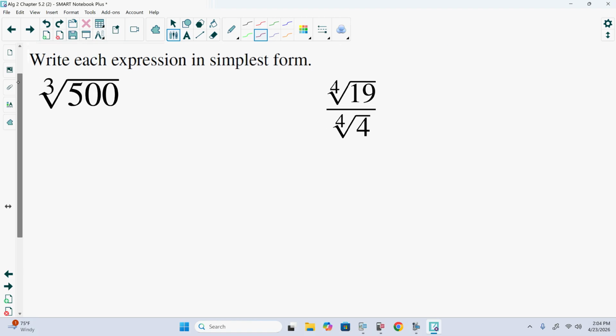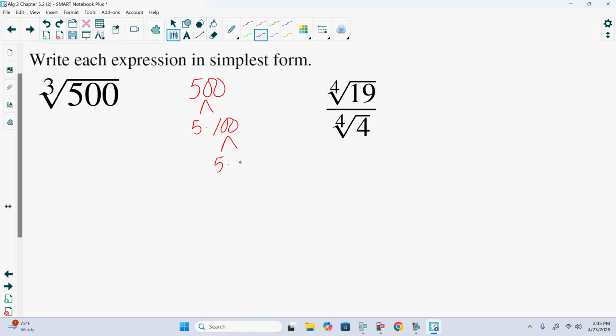Cube root of 500. Well, just like the last so many, there's a good chance the calculator is not going to give us a nice answer. It's going to give us an irrational number. Well, we can start with 2 or we can start with 5. I'm going to start with 5 because 5 times 100 is 500.